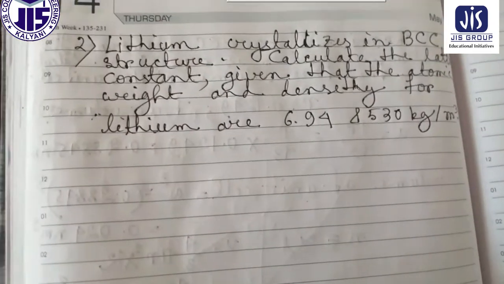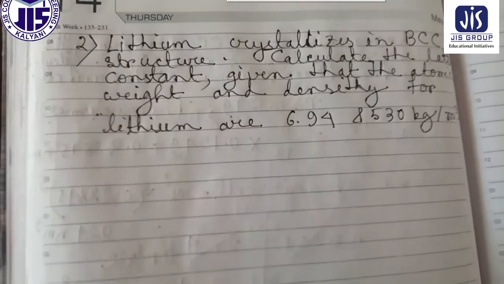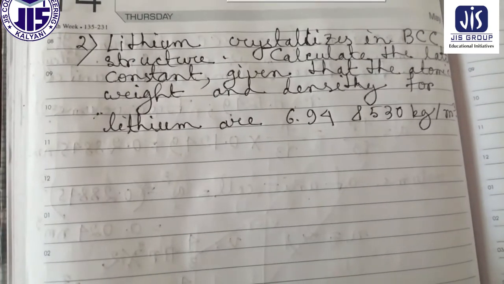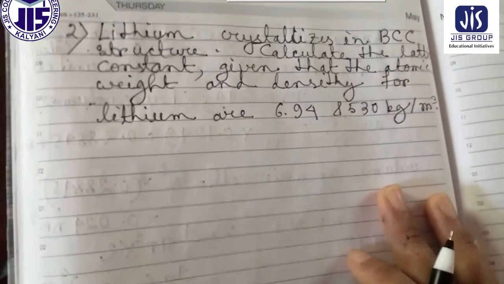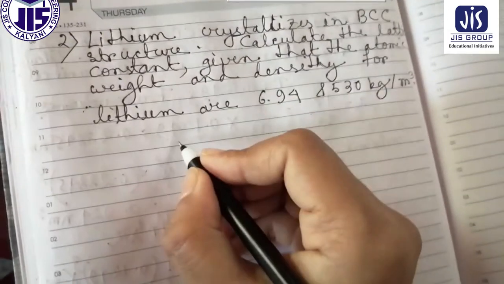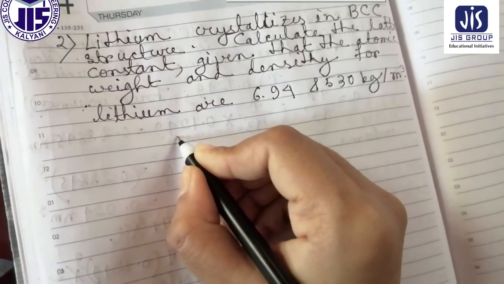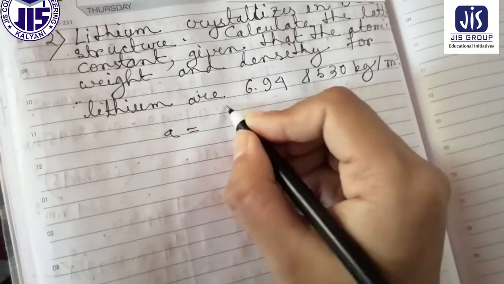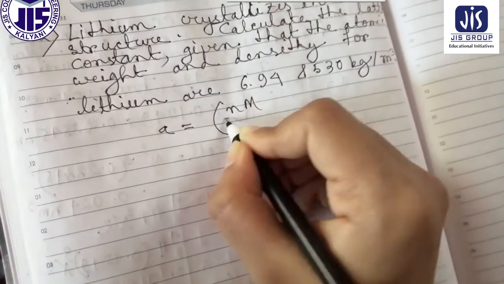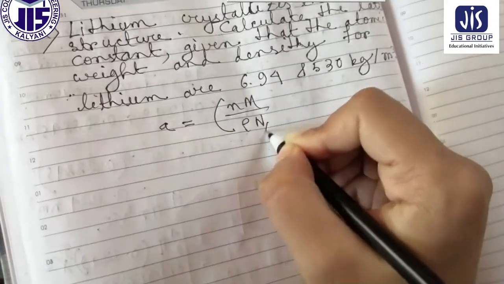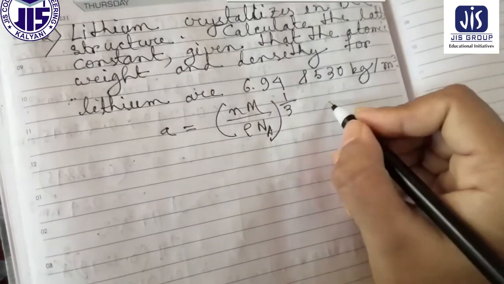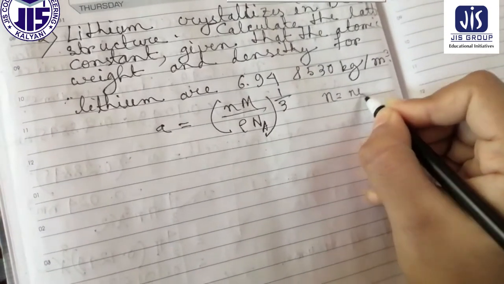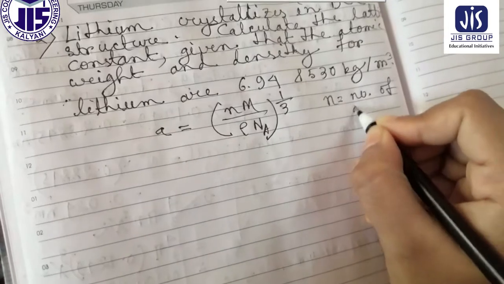Okay, lithium crystallizes in BCC structure and calculate the lattice constant. Now the formula of lattice constant is, let me tell you, A equal to small n capital M divided by rho Na, whole to the power 1 by 3. Now what is small n? Number of atoms.